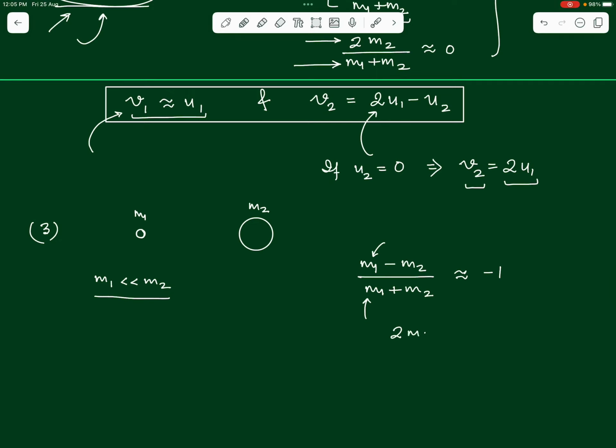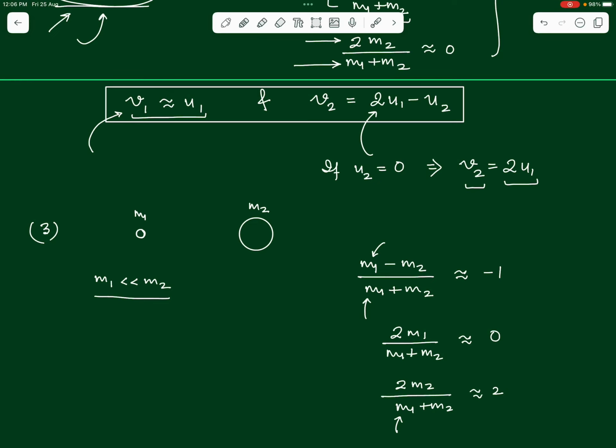Whereas, 2 times m1 by m1 plus m2 will be nearly equal to 0, because m1 is very small, and 2 times m2 by m1 plus m2 will be almost equal to 2, because now you can neglect this m1 and you will have 2 m2 by m2, which is nearly 2, right.